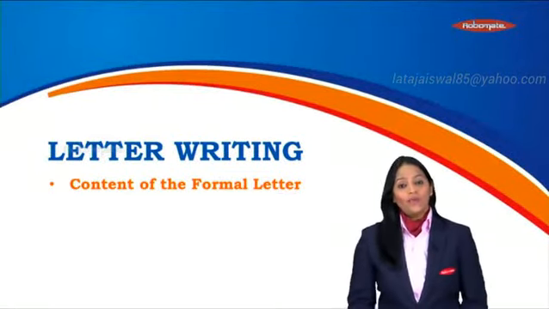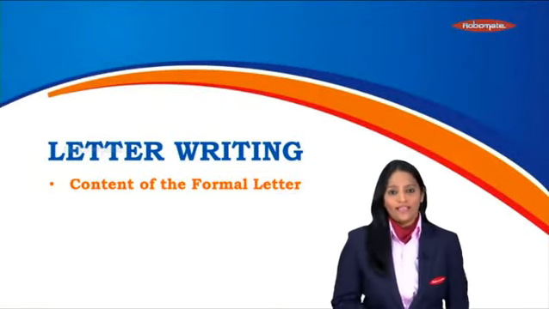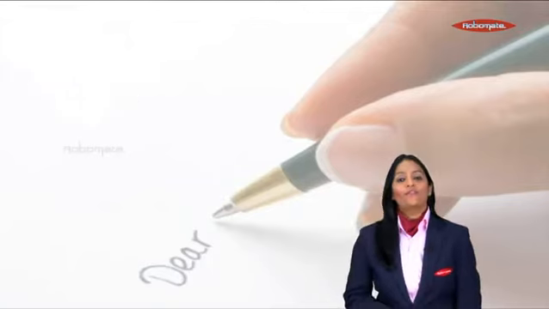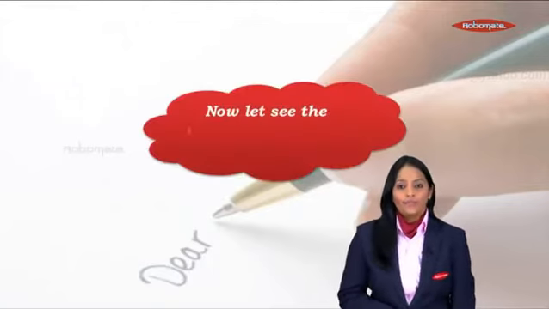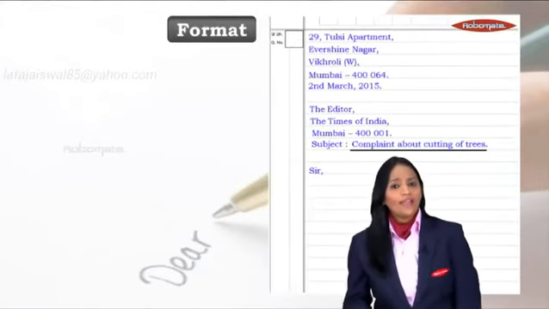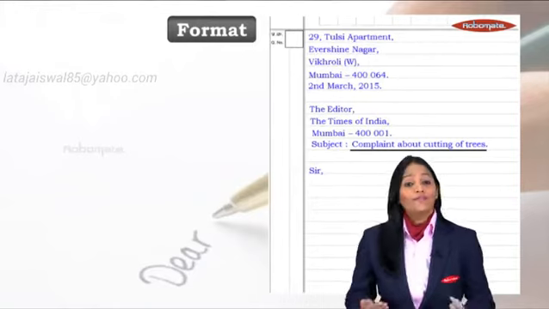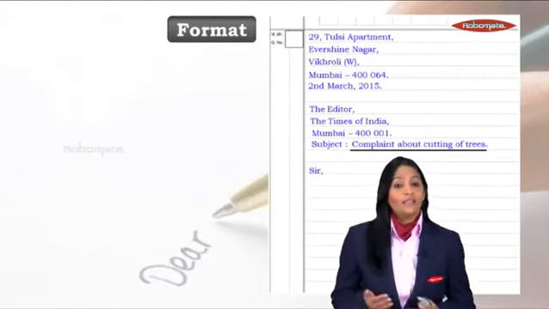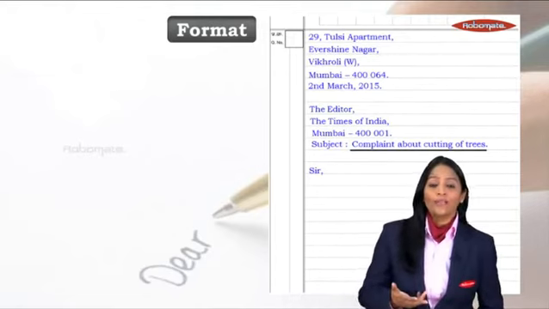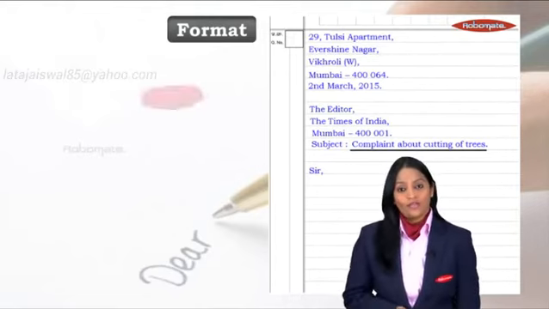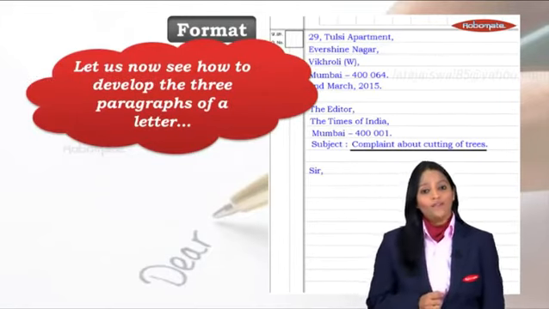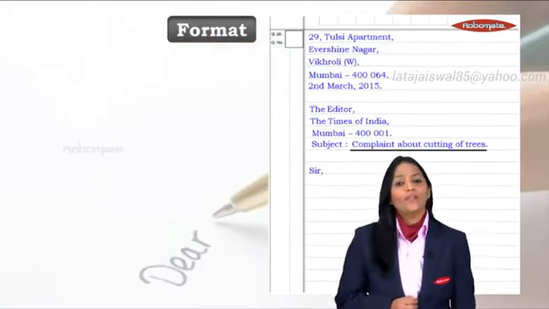Students, let's go ahead with the next module of letter writing, and we shall continue with the content of the formal letter. So here, let us see the main content of the letter. Students, we have already seen the from address, the to address, then the date after the from address, the subject, how to build the subject, and the salutation. We shall now go ahead to develop the 3 paragraphs of the letter. Let's see how we do that.